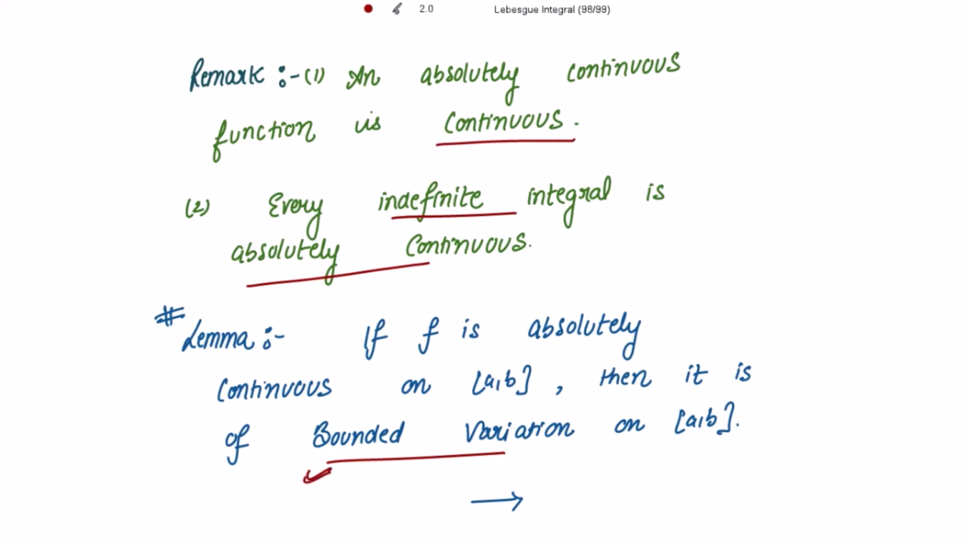F is of bounded variation. How to prove that? If the total variation on the closed interval [a, b] is finite, then we say that the function is of bounded variation. So we need to show that this total variation is finite. Okay, let's move on to the proof. Now what is given to us is that f is absolutely continuous on the closed interval [a, b]. This is given to us, right?